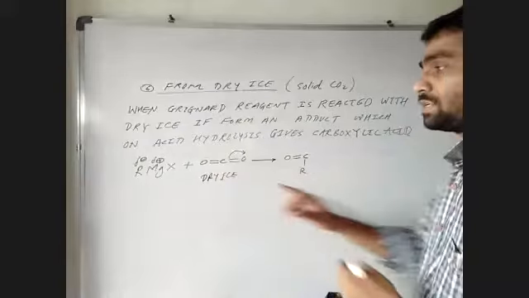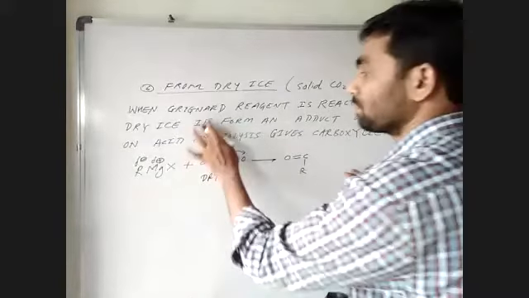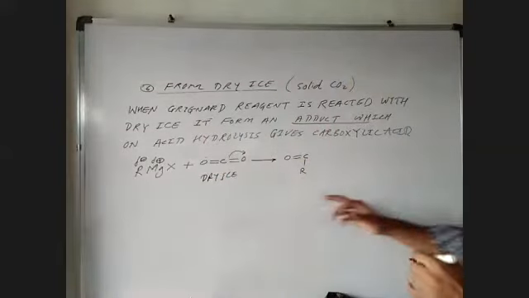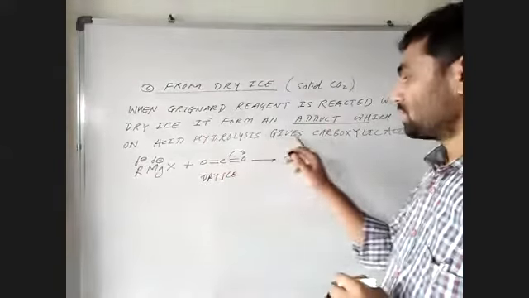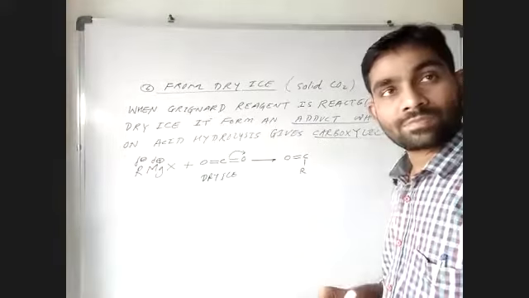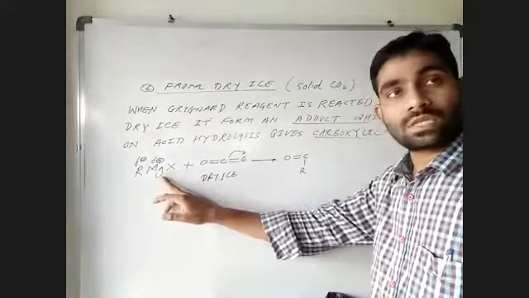When it is reacted with dry ice, it forms an adduct which on acid hydrolysis gives carboxylic acid. Now see this example here.